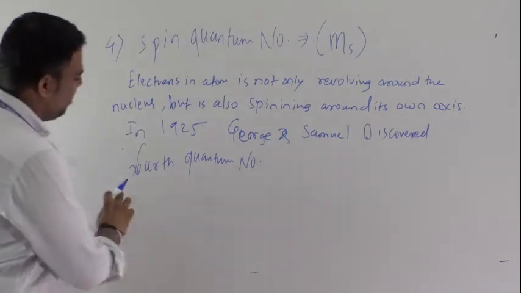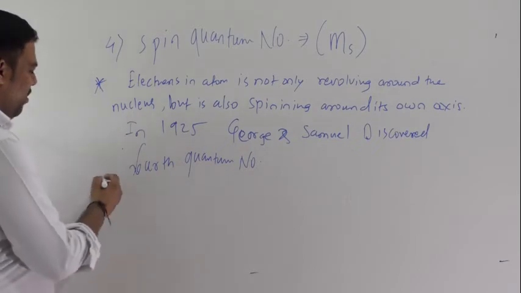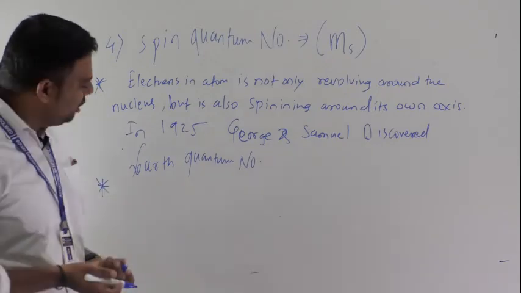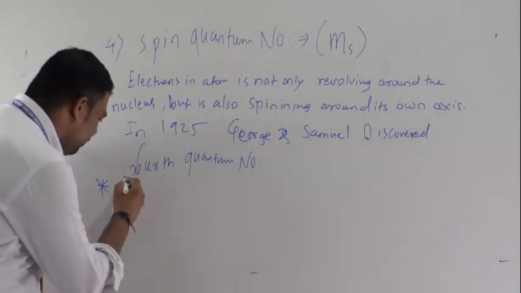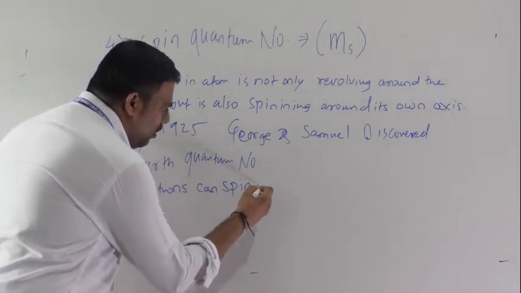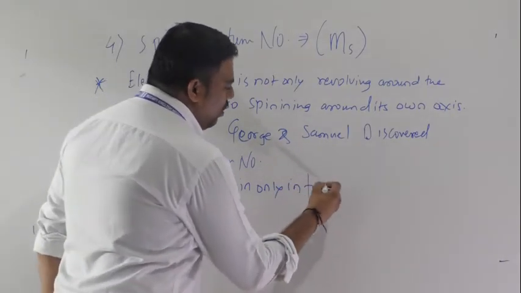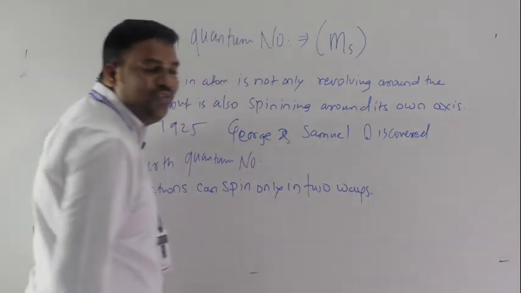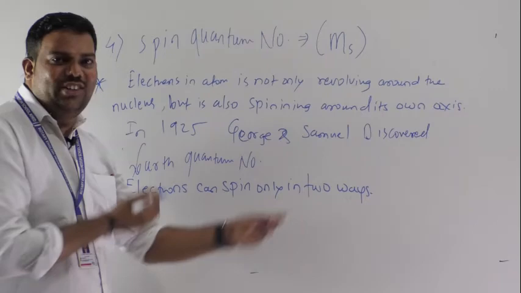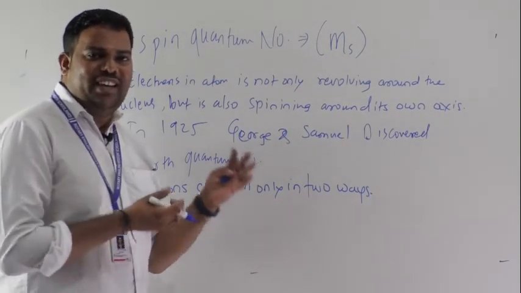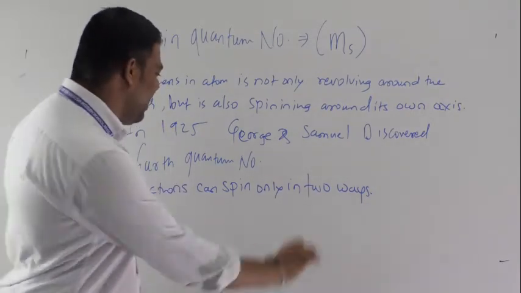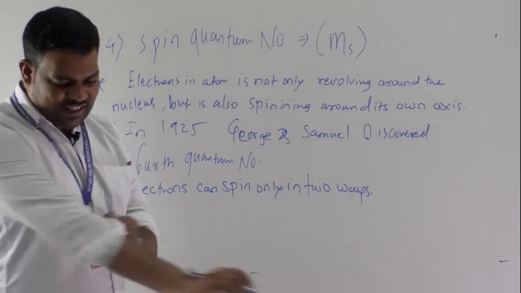Our next point in the spin quantum number, the second point: electrons can spin only in two ways. Which are those ways? Spin up and spin down, like I showed in the types of s, p, d orbitals. Electrons can spin in two ways.